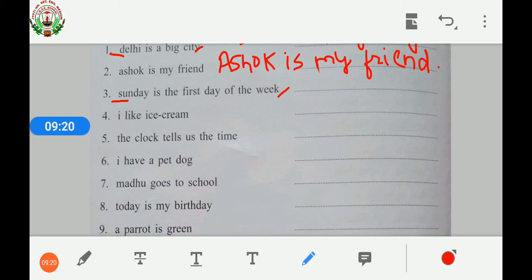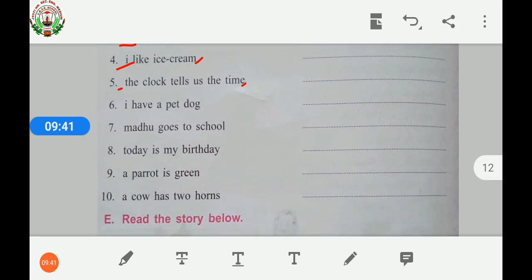Rewrite the sentence by making the first letter a capital letter and putting the full stop. Then fifth one, the clock tells us the time. First letter should be in capital letter and full stop should be here. Sixth one, I have a pet dog. Write the first letter I with the capital letter and don't forget to put the full stop after dog.